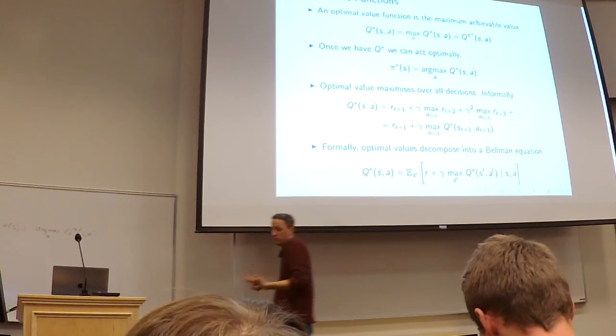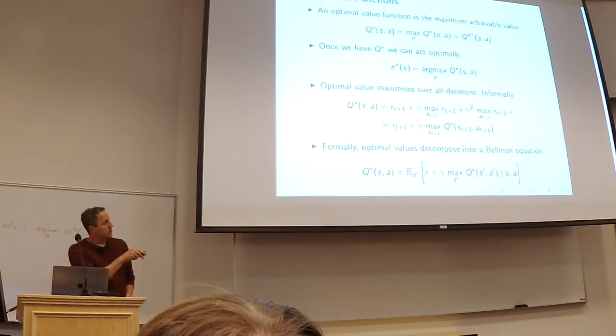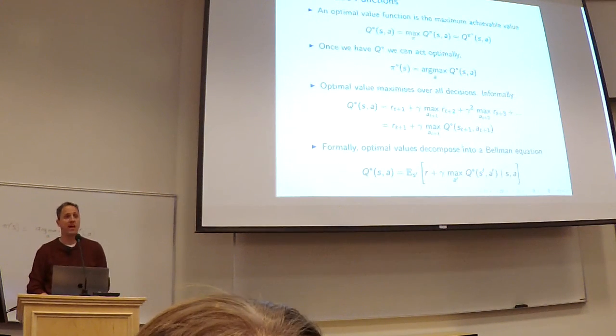So if we have this thing, we could act optimally. And we're going to use this recurrence relation to try to learn this thing. And that is reinforcement learning.